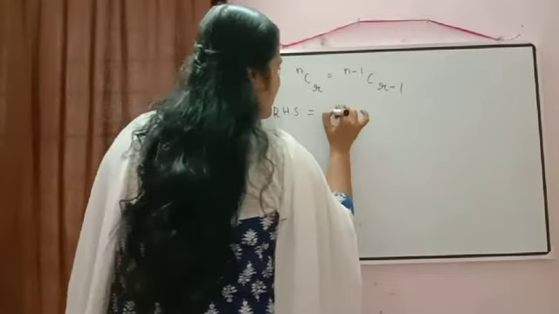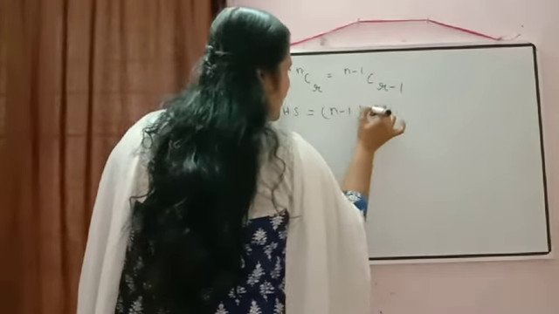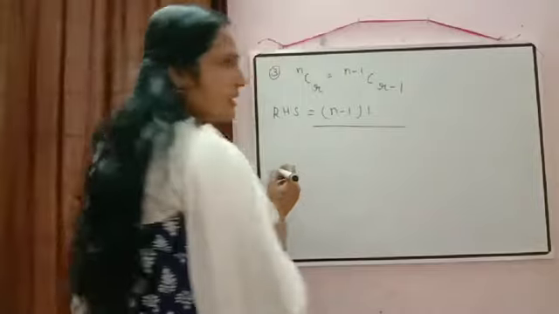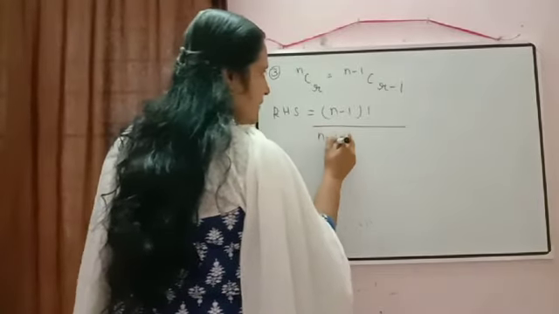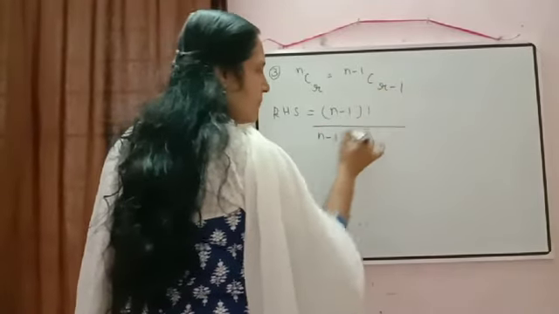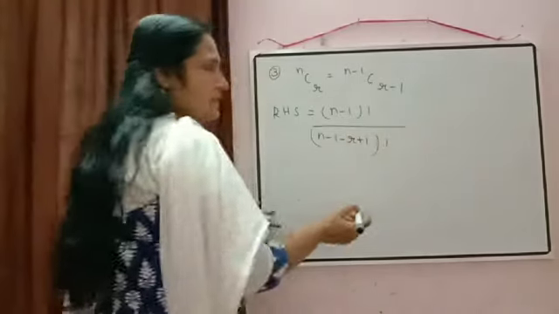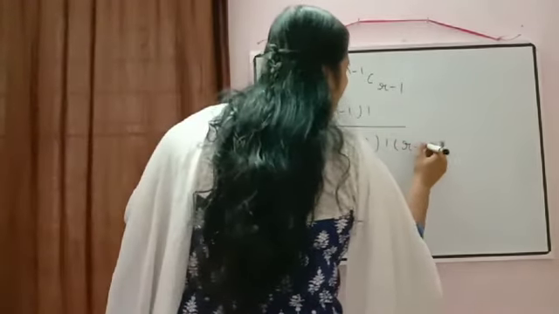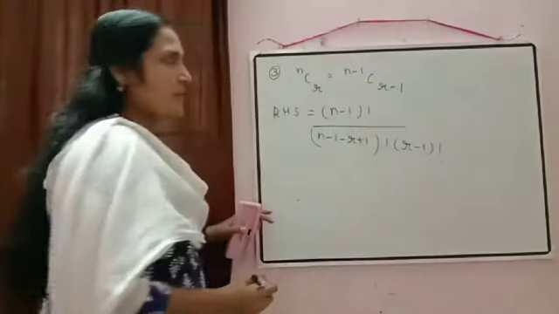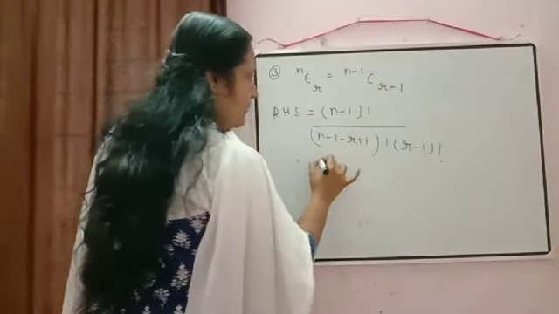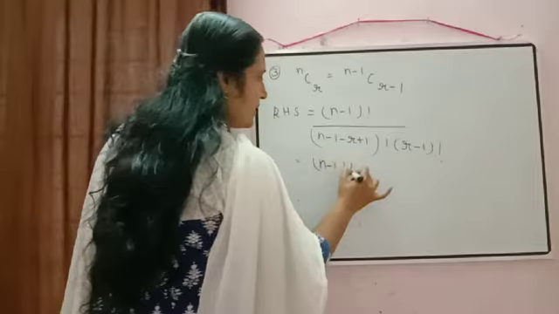Then it will be equal to, according to the formula, N minus 1 factorial by N minus 1 minus, then minus R plus 1 factorial into R minus 1 factorial. Now here N minus 1 factorial we write as it is.